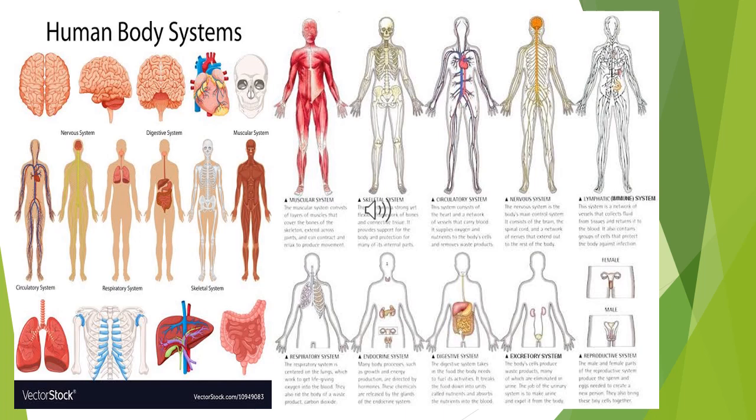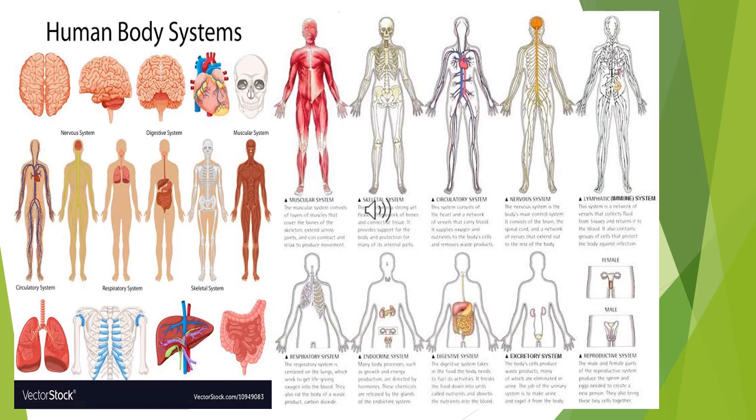The backbone is a chain of 33 small bones called vertebrae. Ribs are thin, flat, curved bones that form a protective cage around the lungs, heart, and kidneys. So these are all very important.